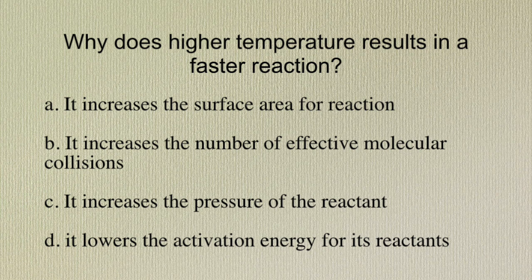Why does higher temperature result in a faster reaction? A. It increases the surface area for a reaction. B. It increases the number of effective molecular collisions. C. It increases the pressure of the reactant, or D. It lowers the activation energy for its reactants.